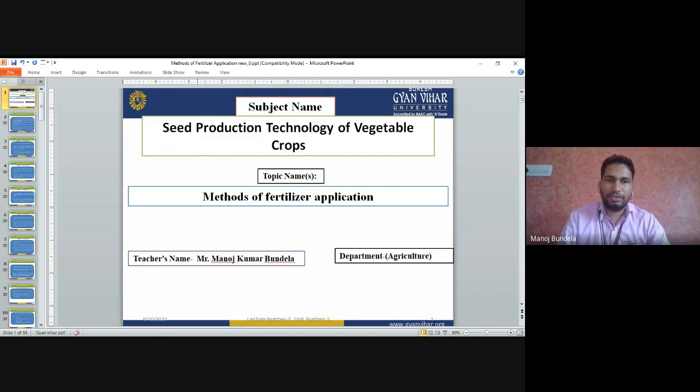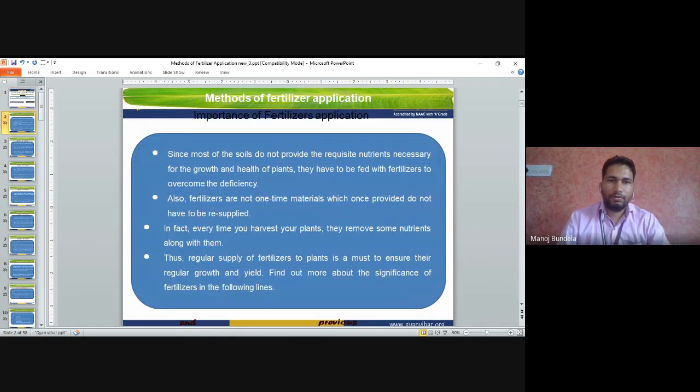We are discussing the seed production technology of vegetable crops. In this, today we will discuss the methods of fertilizer application. So, importance of fertilizer application.